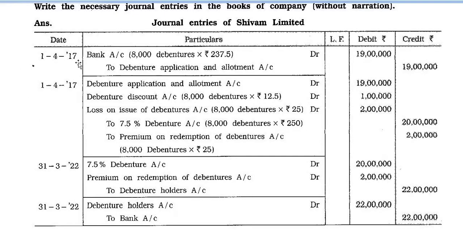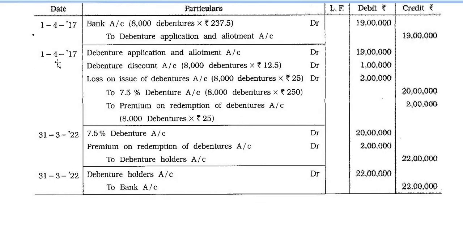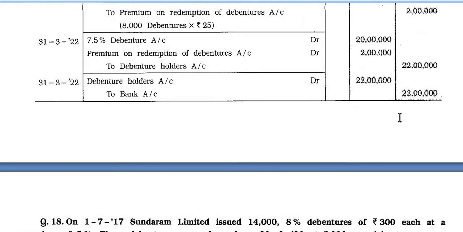First entry, 1/4/2017. Bank account debit, 8,000 debentures into 237.5, 19 lakh, to debenture application and allotment account 19 lakh. 1/4/2017, debenture application and allotment account debit 19 lakh. Debenture discount account debit, 8,000 debentures into 12.5, 1 lakh. Loss on issue of debenture account debit, 8,000 debentures into 25, 2 lakh. To 7.5% debenture account, 8,000 debentures into 250, 20 lakh. To premium on redemption of debenture account, 8,000 debentures into 25, 2 lakh.